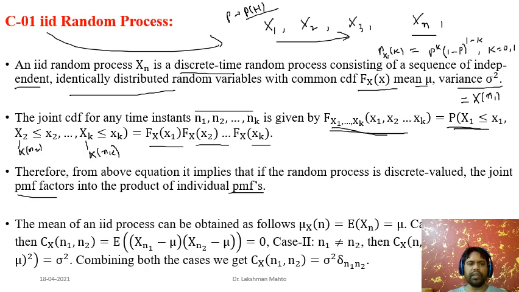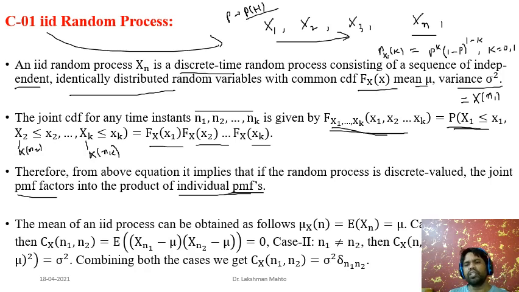So for simplicity, we are going for a discrete time, discrete valued random process, and each xi happens to be discrete in nature. In that case, it is easy to calculate the joint PMF. Why? Because we have taken the independent condition. Due to that, the joint PMF would be the product of individual PMFs. And the mean of an IID process, how can it be obtained?